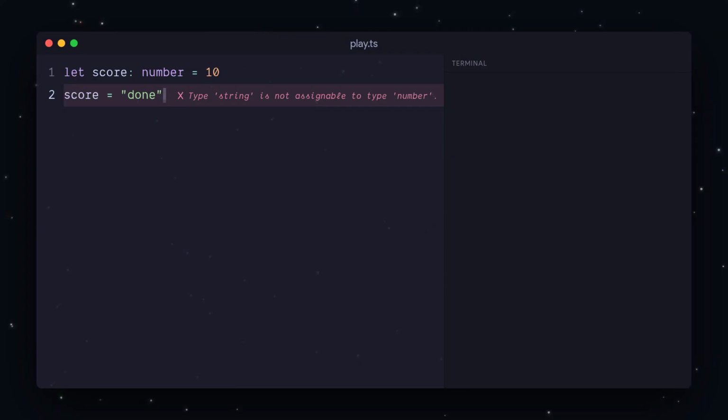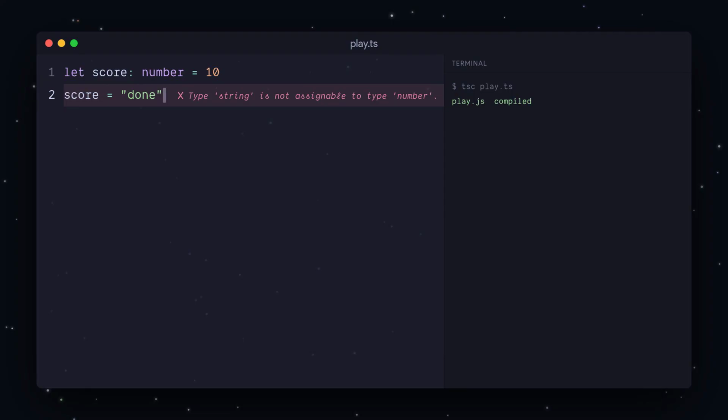Now fix it, jump to your terminal and run tsc play.ts. Out pops play.js right beside it. Plain JavaScript, every type stripped away. One heads up. tsc still writes that JavaScript even when there's an error, so clear the red before you trust it. Write, get yelled at, fix, compile, that's the loop.